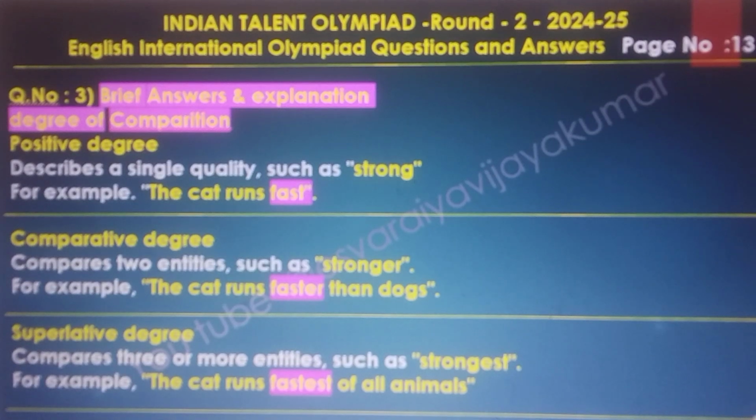The degrees of comparison. The positive degree describes a single quality such as strong. For example, the cat runs fast. The comparative degree compares two entities, such as stronger. For example, the cat runs faster than dogs. The superlative degree compares three or more entities, such as strongest. For example, the cat runs fastest of all animals.